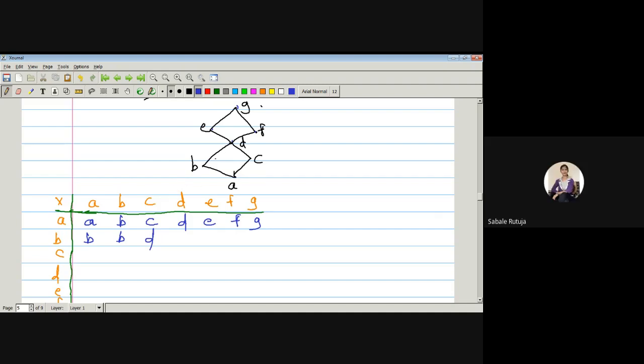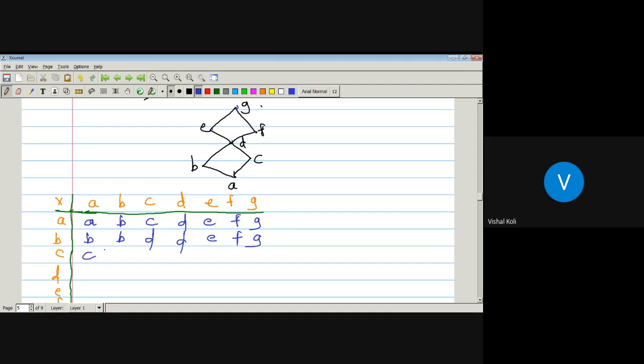Now B and D are comparable, but D is at some higher level. Then B join D will be D. B join E is E. B join F is F, since B divides D and D divides F. And B join G is G. Same for C also.